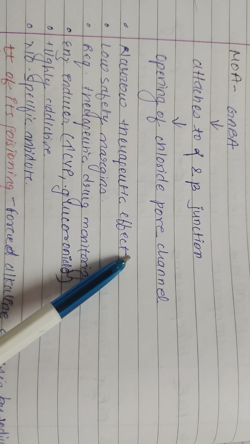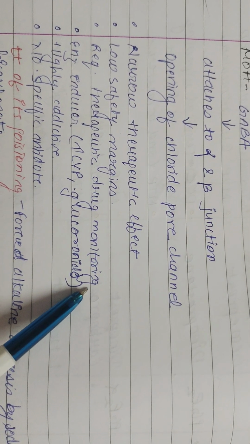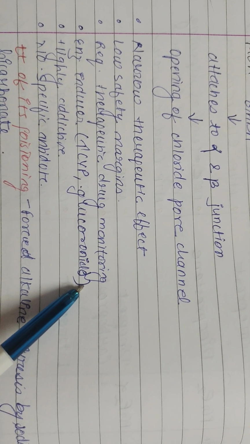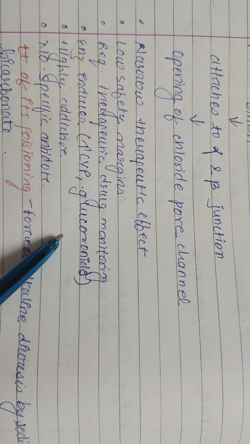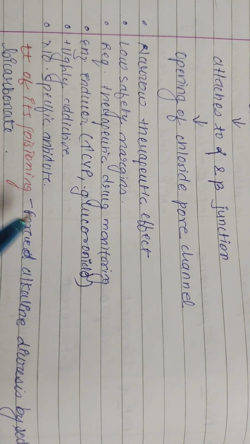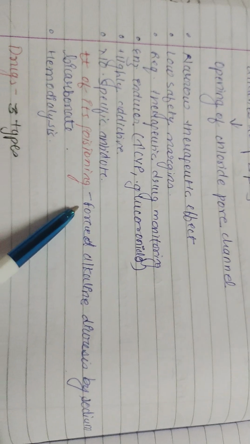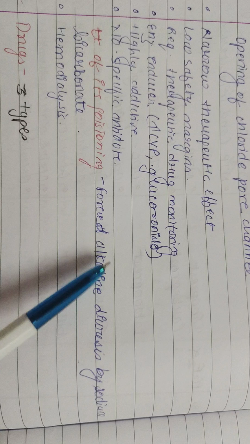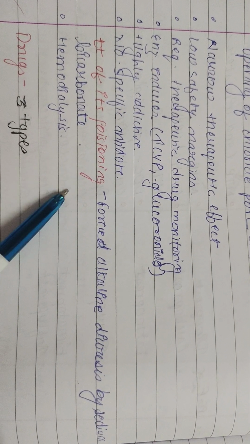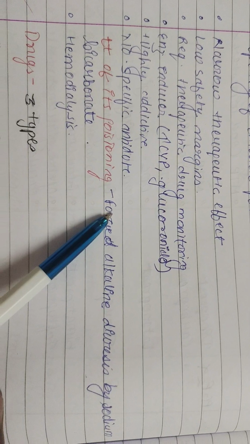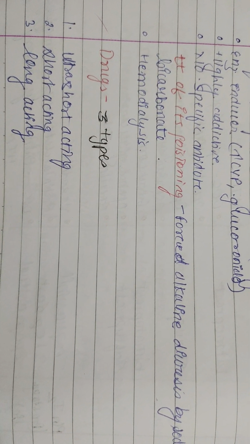Other features are a narrow therapeutic index, low safety margin, need for therapeutic drug monitoring, and being an enzyme inducer of CYP and glucuronidase. It is also highly addictive in nature and has no specific antidote. If poisoning occurs, the treatment is forced alkaline diuresis with sodium bicarbonate and hemodialysis, because it is an acidic drug in nature. It has three types: ultra short acting, short acting, and long acting drugs.